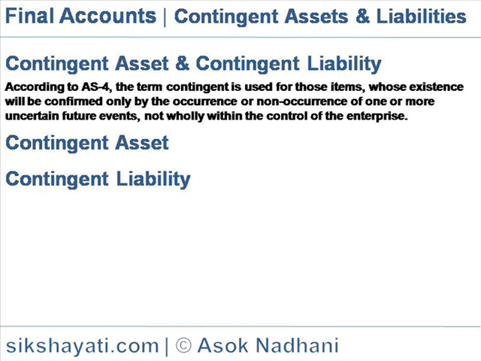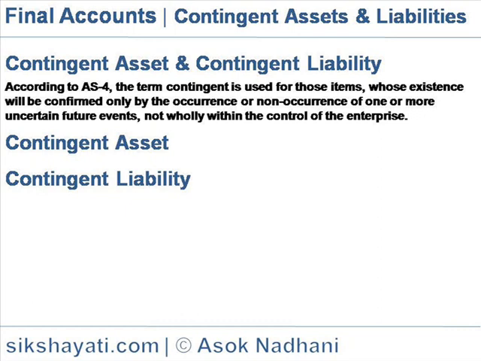Contingent asset. As per AS29, a contingent asset is a possible asset that arises from past events, the existence of which will be confirmed only by the occurrence or non-occurrence of one or more uncertain future events, not wholly within the control of the enterprise.